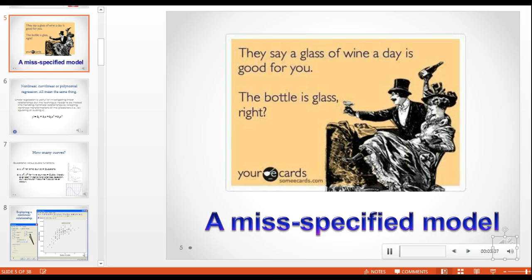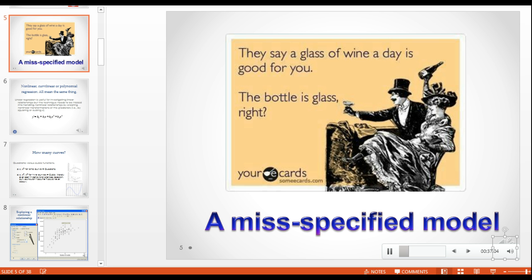If we assume that a relationship is linear when in reality it is not linear, then we have a problem of a misspecified model. The conceptual definition of a misspecified model is that my theory about how constructs are related to one another is not reflective of how they're related in reality. Conversely, a properly specified model is when my theory about how constructs are related is reflective of how they're related in reality.